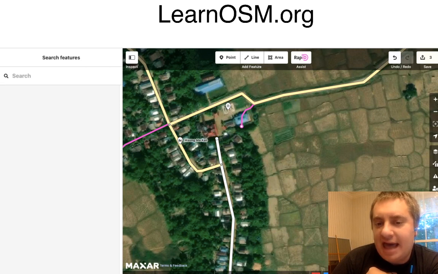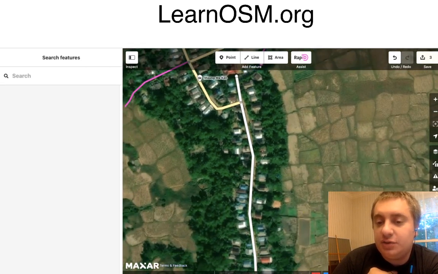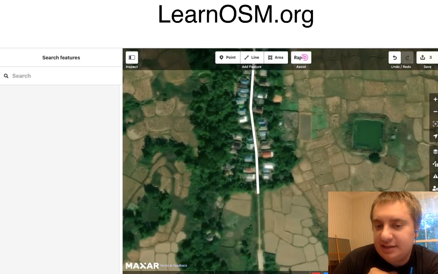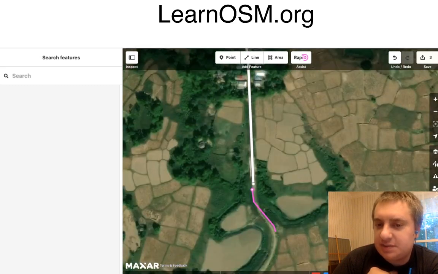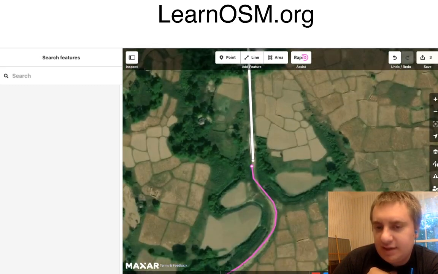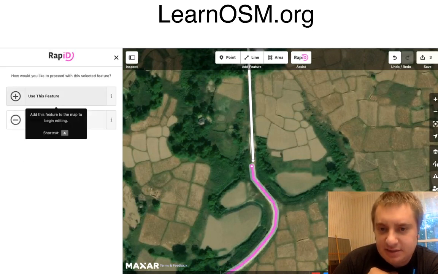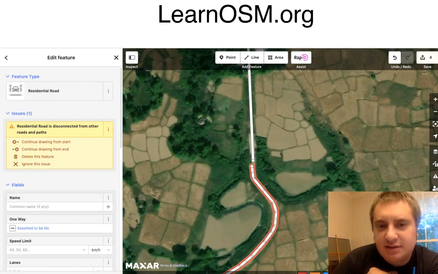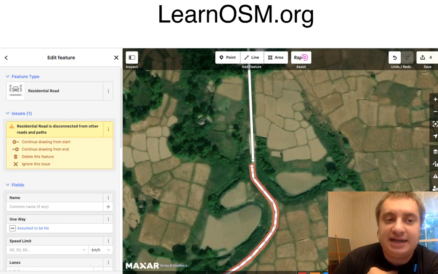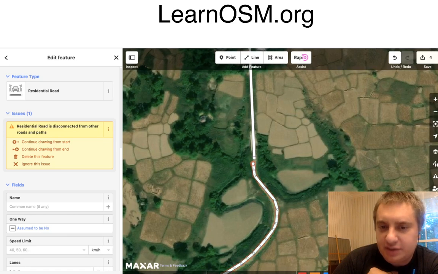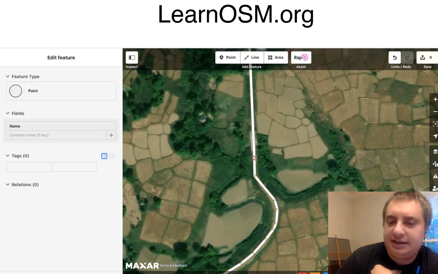So I have, in this case, made use of the geometry they selected, but made my own suggestions. They have a new road segment continuing. Let's use that. And the ID editor is reminding us, we haven't connected these. So let me just drag this node here so they're connected and continue following.